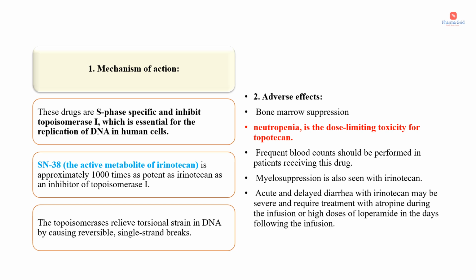Then coming to the adverse effects, the most important one is bone marrow suppression, that is myelosuppression, and next is neutropenia. Neutropenia is the dose limiting toxicity for topotecan. So frequent blood counts should be performed in patients receiving this drug. Myelosuppression is also seen with irinotecan. Acute and delayed diarrhea with irinotecan may be severe and require treatment with atropine during the infusion or high doses of loperamide in the days following the infusion.